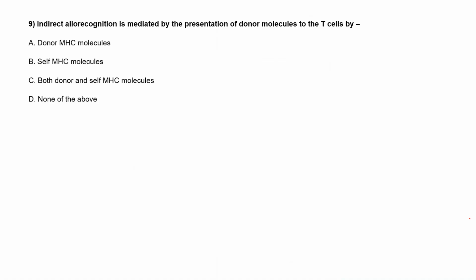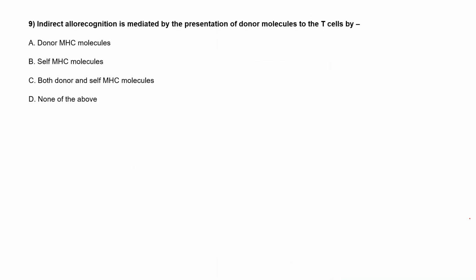Moving to the next question: indirect allorecognition is mediated by presentation of donor molecules to the T cells by what? There are two types, direct and indirect. So you have to tell what it is mediated by the presentation of donor cells to the T cells by.